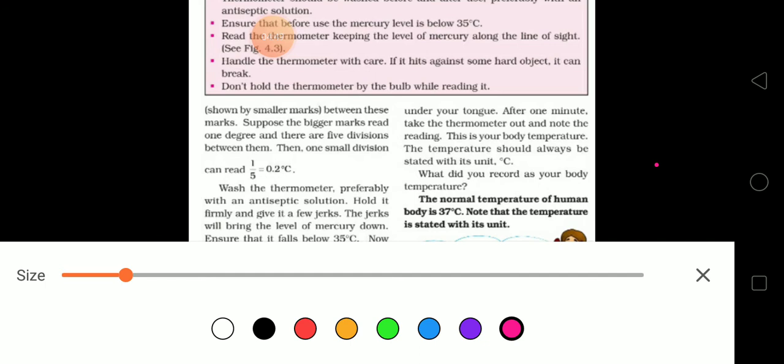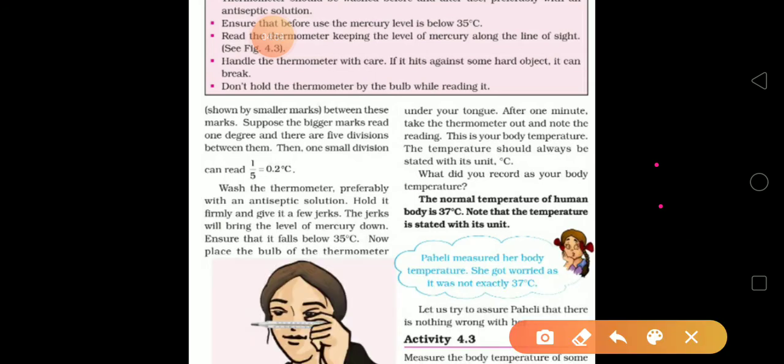There are also disadvantages of the alcohol thermometer. Alcohol has a low boiling point, 78 degrees Celsius, so we cannot use it to measure high temperatures. With mercury, we cannot measure very low temperatures, but with alcohol, we cannot measure high temperatures above 78 degrees Celsius. It does not react quickly to changes in temperature. It takes much time to give an accurate temperature.